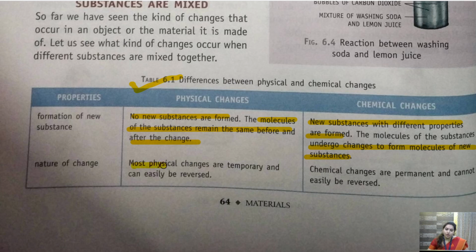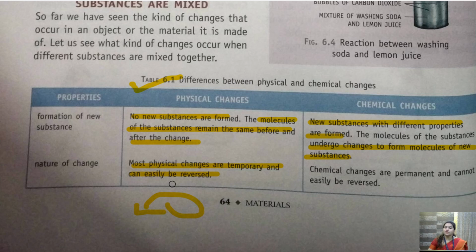Most physical changes are temporary and can easily be reversed. Physical change को हम reverse कर सकते हैं. There are a few exceptions, like tearing of paper. We cannot reverse it back. But most of the things we can reverse back.